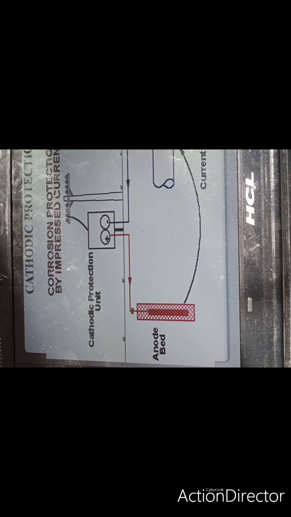Then cathodic protection is also there, that is, the metal which you want to protect, you will make it the cathode, and as a result corrosion will occur in the part which is the anode. Even anodic protection is there to protect the metals.